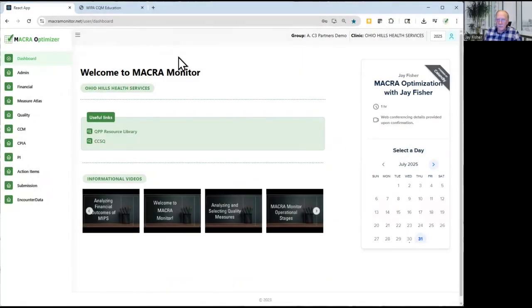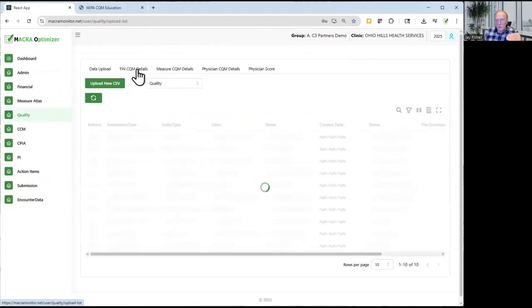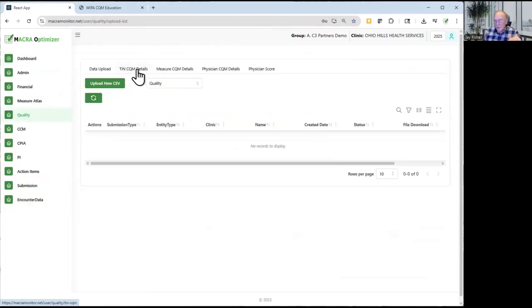Now, when you're in Macromonitor, when you first log in, you'll come to the dashboard, and we already talked about going to the encounter data. Remember, this will change later on to say registry data, but going to this link to be able to actually upload your content. Once the content's uploaded, you go to the quality link, and within the quality link, you look at 10 CQM details to see what your scores look like.